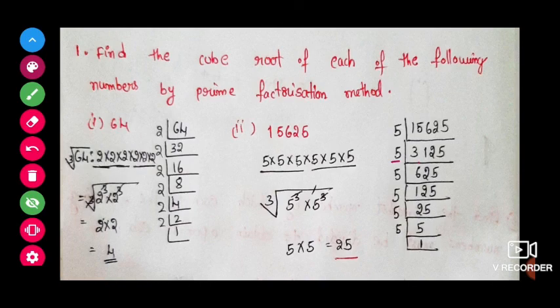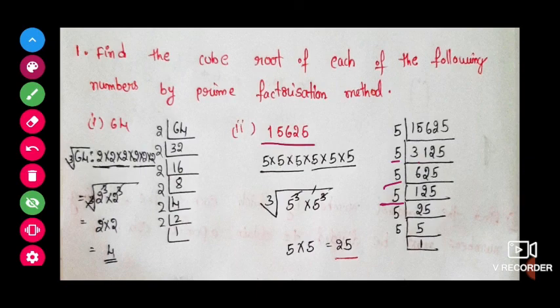5 1s are 5, 5 2s are 10. 5 5s are 25, 5 25s are 125, 5 125s are 625. Again with the 5 table: 5 1s are 5, 5 2s are 10, 5 5s are 25, 5 25s, 5 5s, 5 1s.